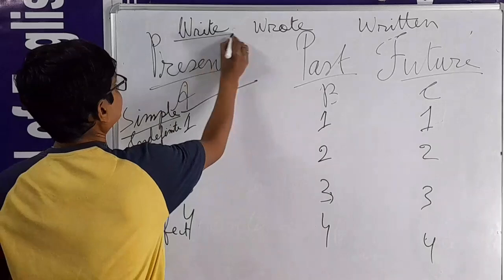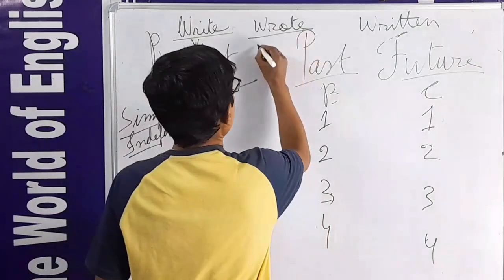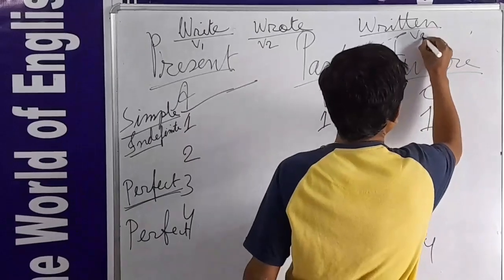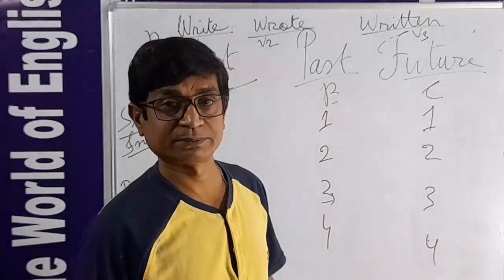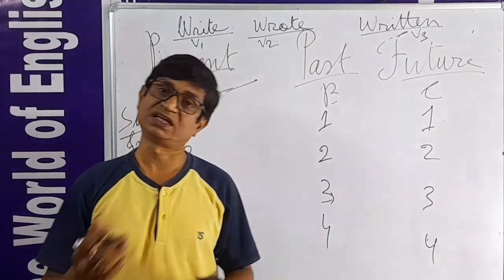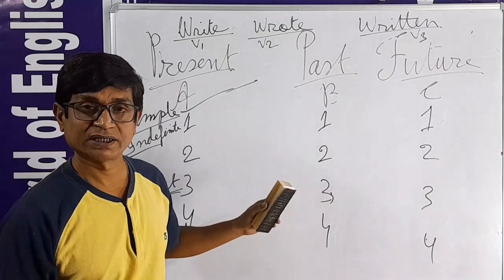These three forms. This is called V1. V1 means present form. This is called V2. V2 means past form. This is called V3. That is called past participle. These three forms. All the verbs have three forms in English language to express the tense properly.